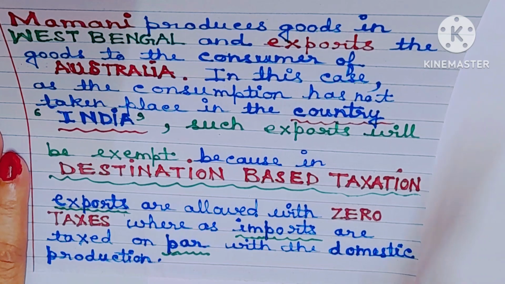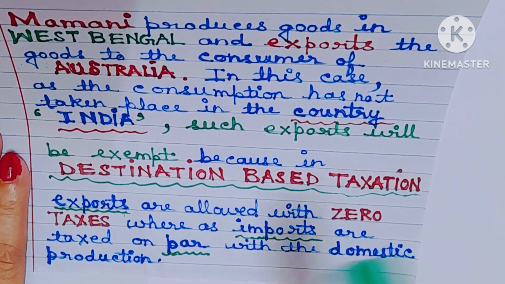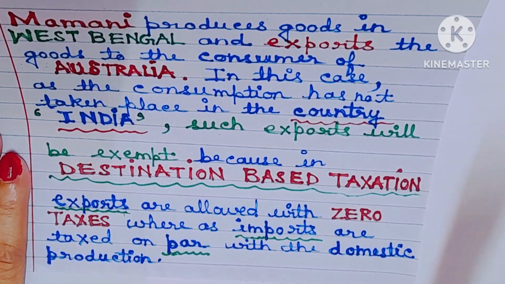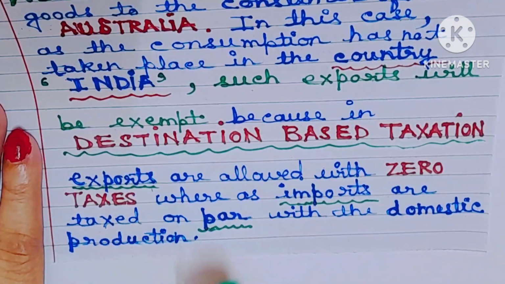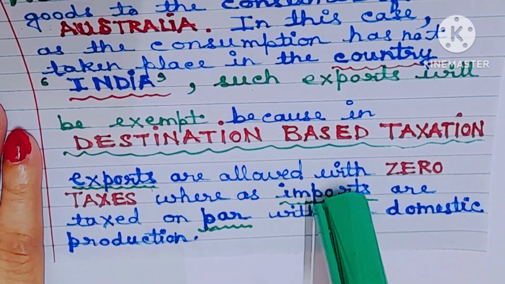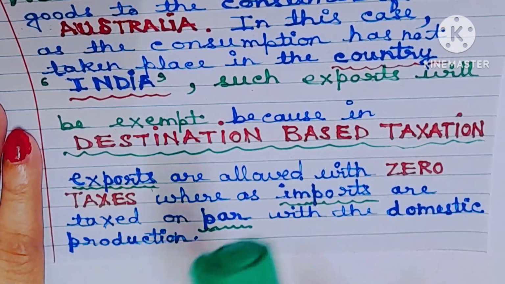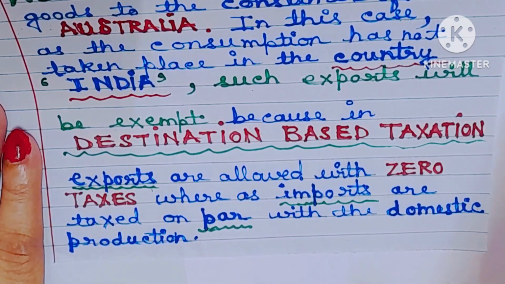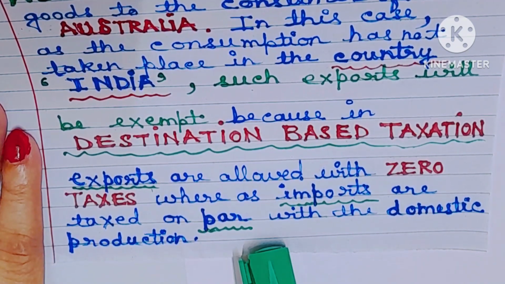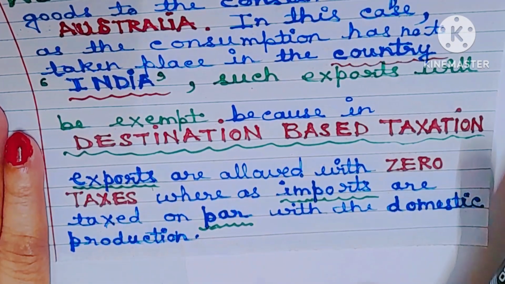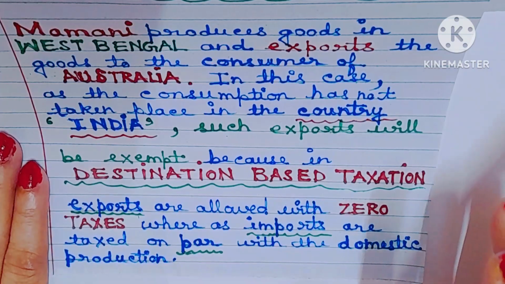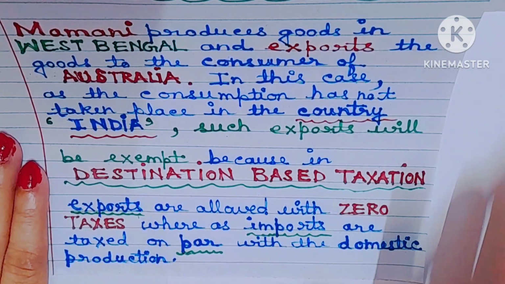Please note, in destination-based taxation, exports are allowed with zero taxes to other countries, that is, in this case, Australia. That is, no GST to other countries in case of exports. Whereas imports are taxed on par with the domestic production. I hope you understood and everything is clear now. I have explained the 3 cases in detail.